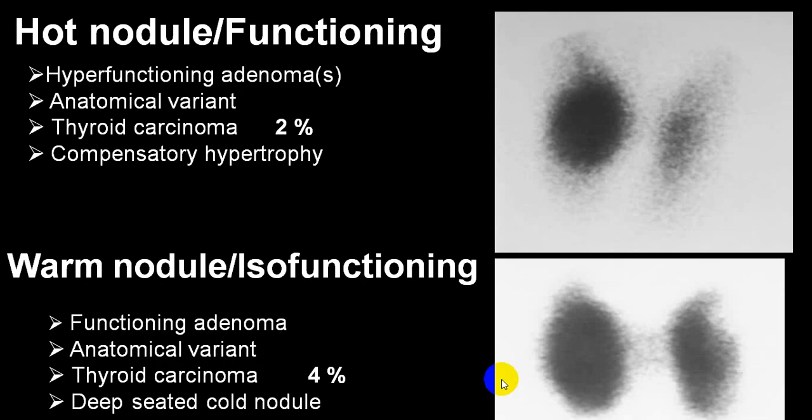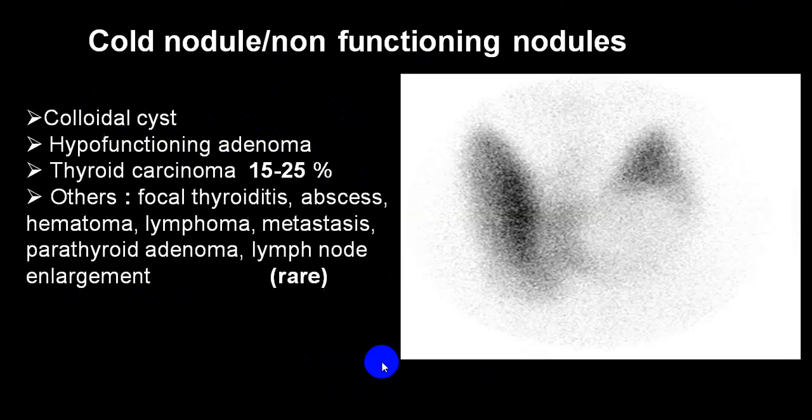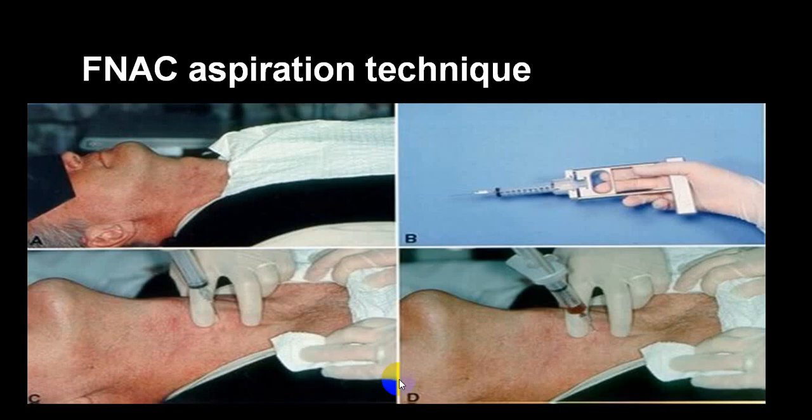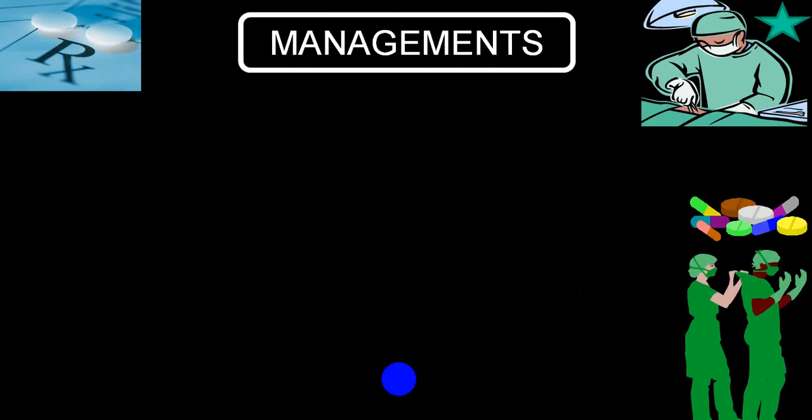So look for the cold nodule, hot nodule. Hot nodules are by and large very rarely thyroid malignancy, only in 2% of the cases. Warm nodules only in 4% of the cases, while in a cold nodule it will be very high, 15 to 25% of the time it will be malignancy. So go through that. FNAC is a must.